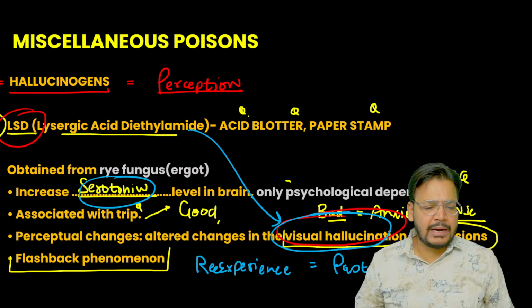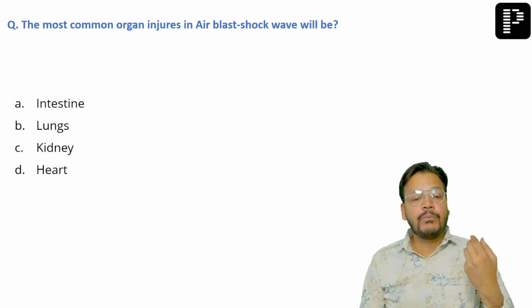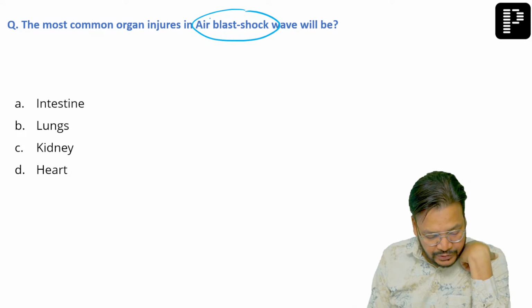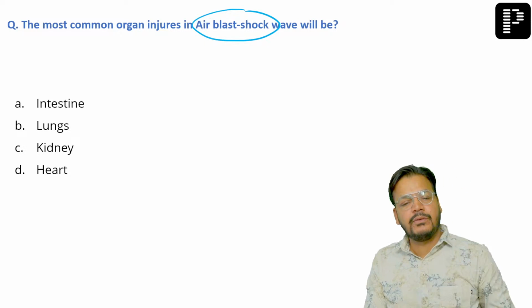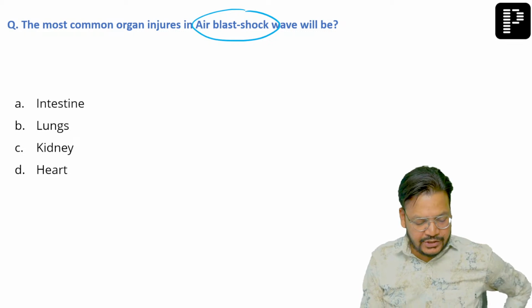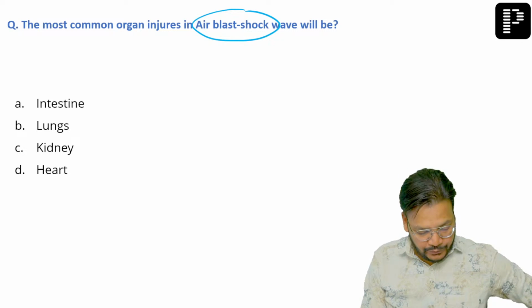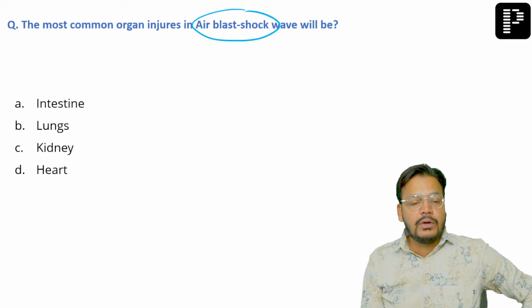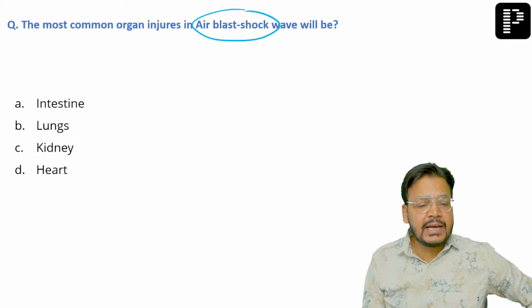A bomb shock, I will come to that question also, don't worry. The most common organ injured in air blast shock wave. Without any doubt, what is your answer? I will tell you. Agitation and urination, I will tell you, don't worry. Agitation or urination में option क्या क्या थे बेटा?